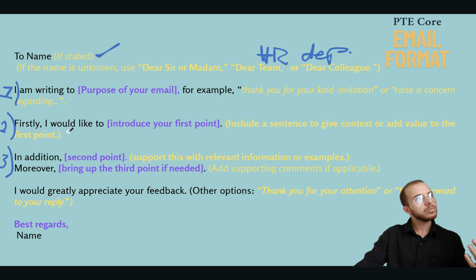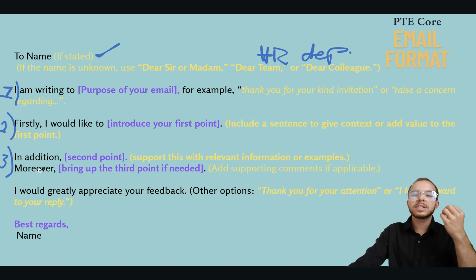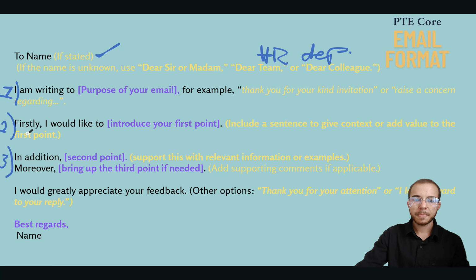I would like a, what was number 2? The laptop had scratches, and I would firmly like to request a new laptop. So bullet point 1, 2, and 3. In point 3, we could start our sentences with transitional words, in addition to moreover. Add relevant supporting examples. I would greatly appreciate your feedback or some other sign-off.